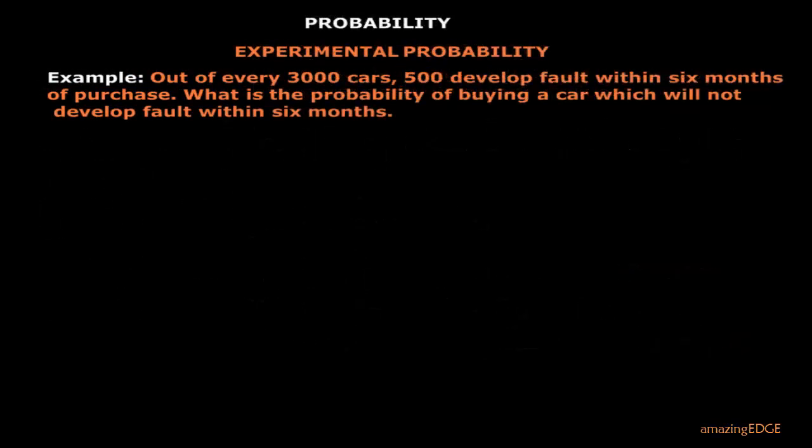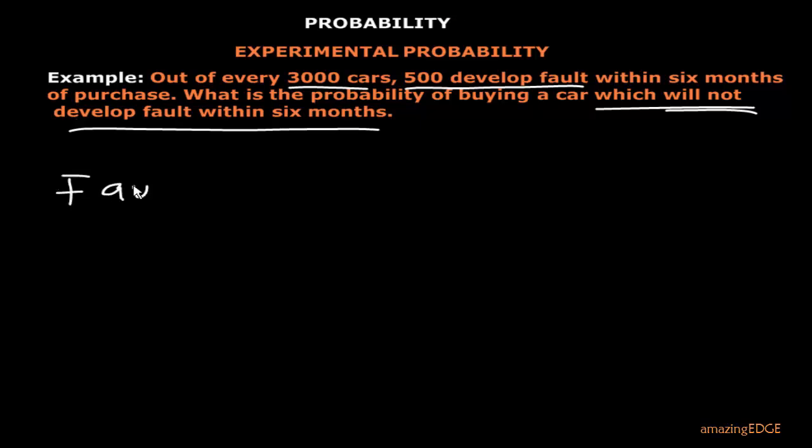In this example, we are told that out of every 3,000 cars, 500 develop fault within 6 months of purchase. What is the probability of buying a car which will not develop fault within 6 months? So this is also experimental because they have been checking cars, and out of these 3,000 cars they have checked, they found out that within 6 months, 500 of them will develop fault. So, but here, the probability we are looking for is the probability that it will not develop fault in 6 months. So now, let's look at the faulty cars.